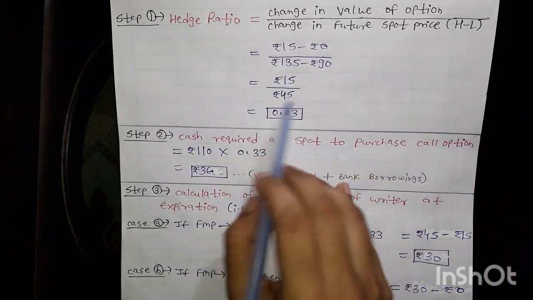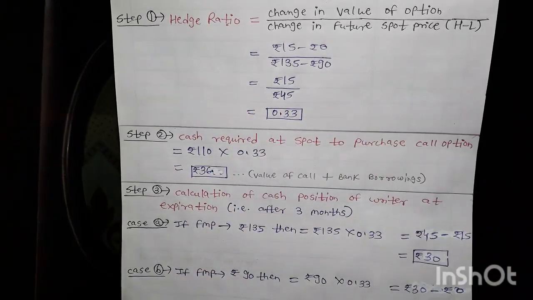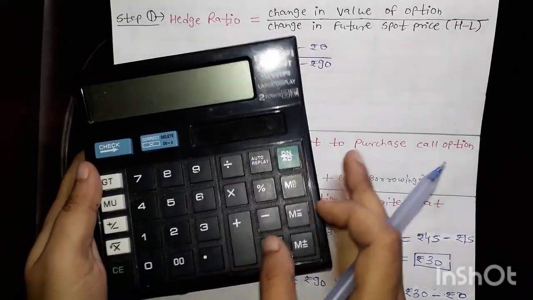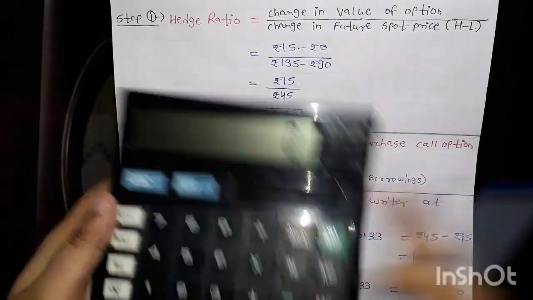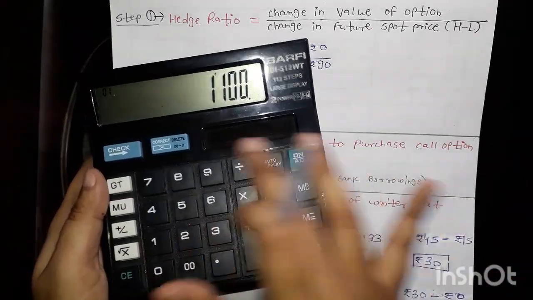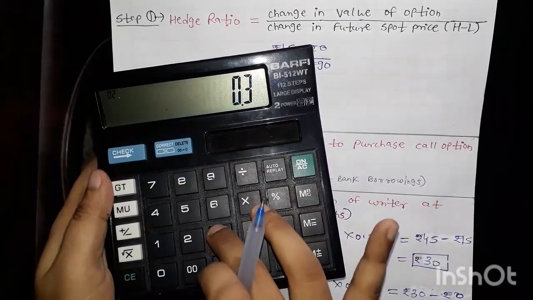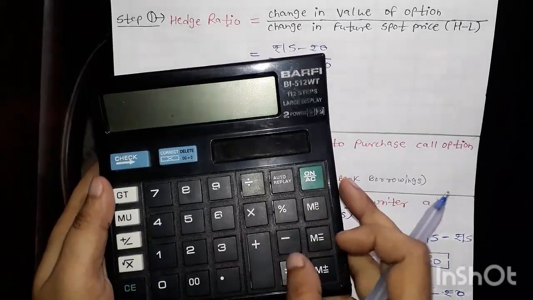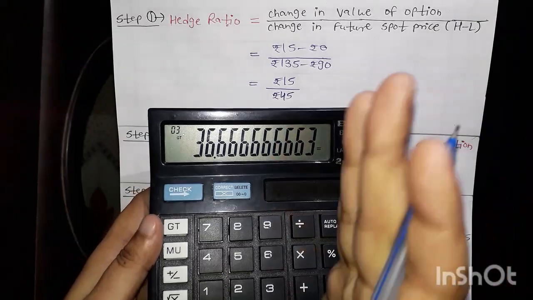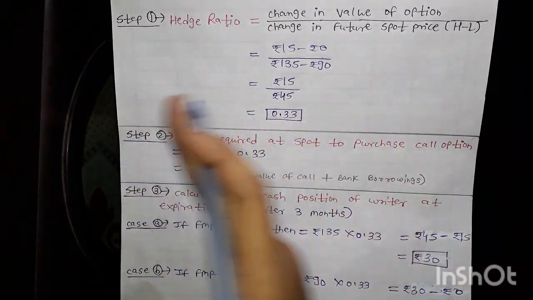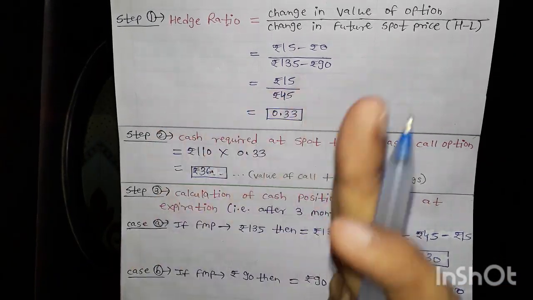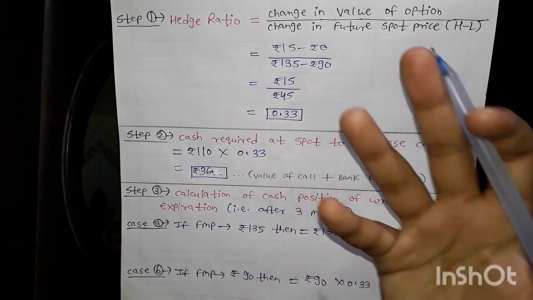See, here the hedge ratio was 0.33333. Just see, 15 divided by 45. While calculating this they have used it like that, so that's why they are not getting the difference. So 110 multiplied by 0.333333. That difference is not a big issue, but I want to show what the answer will be without rounding to 0.33, and what the exact answer will be after using 0.33333.